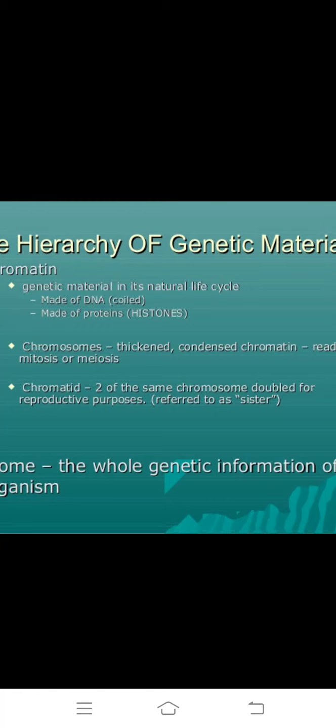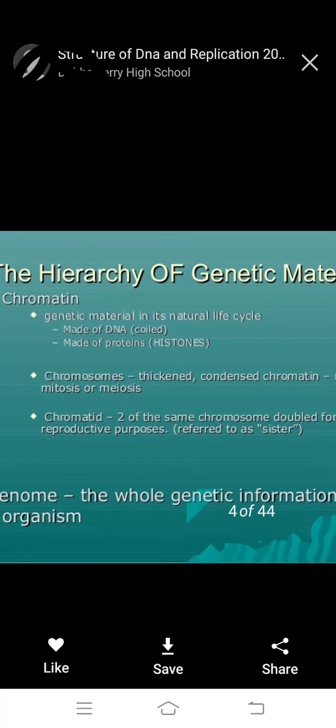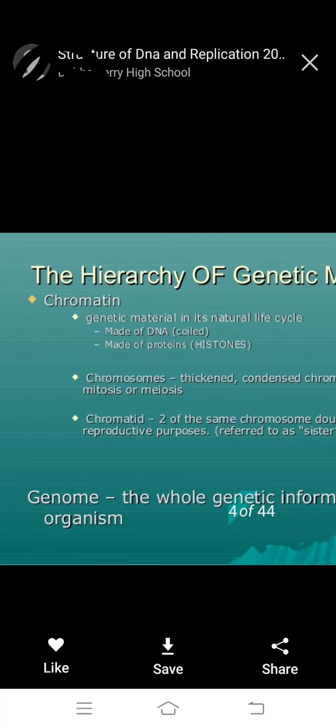The chromatid is the duplicate for the reproductive process, referred to as a sister chromatid. This is very important. Okay, the protein in DNA is called histone protein, very important.